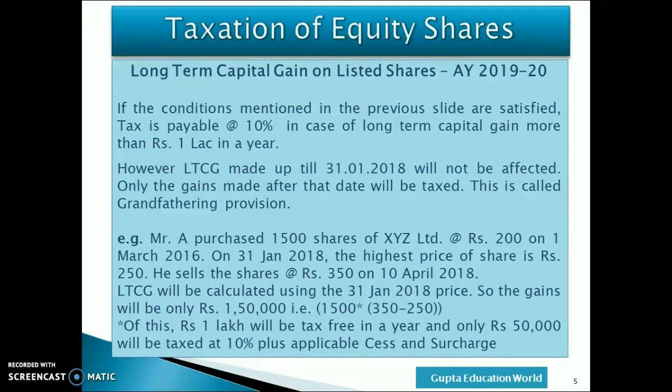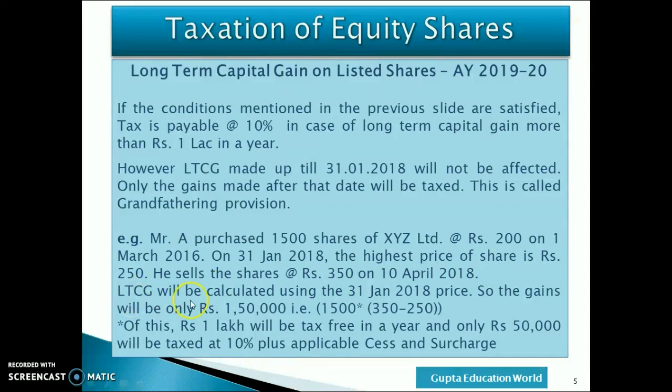For example, Mr. A purchased 1500 shares of XYZ Limited at Rs 200 on 1st March 2016. On 31st January 2018, the highest price of that share was Rs 250 per share. He sells the shares at Rs 350 on 10th April 2018.